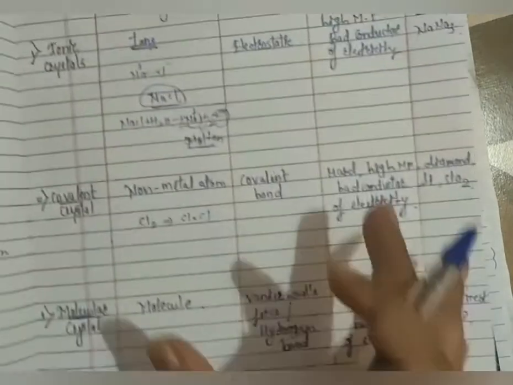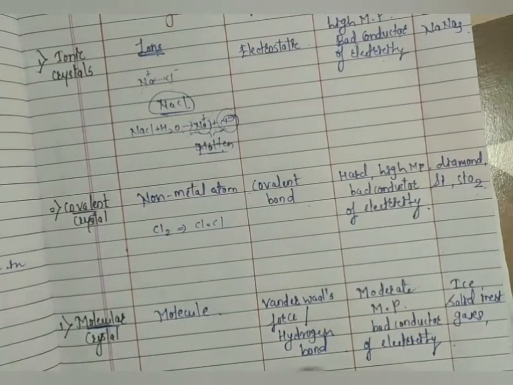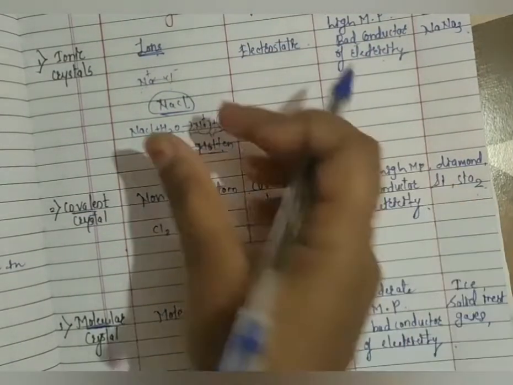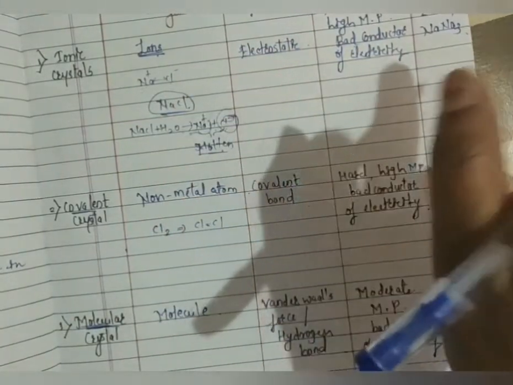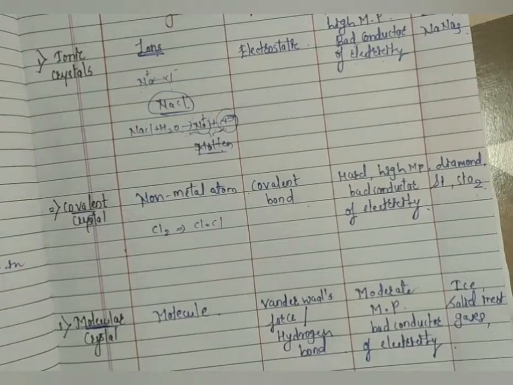This is about your types of crystalline solid. You have to remember which type of particle will be present, which type of force is present, what is the property, and what is the example for the particular types of crystalline solid.